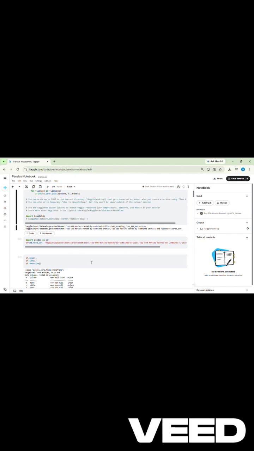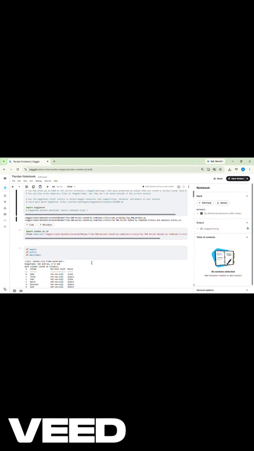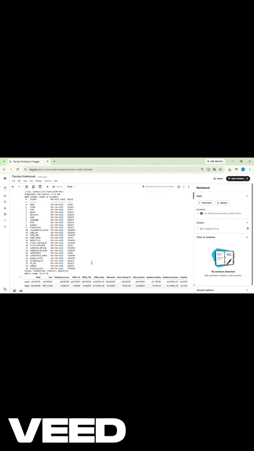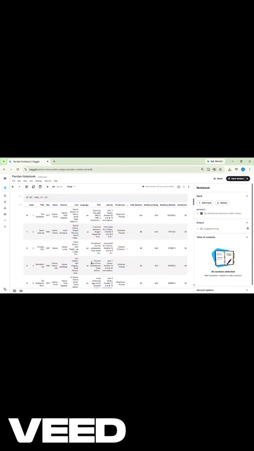This is where beginner data scientists make a huge mistake. They ruthlessly drop the missing rows, but we played it smart. We handled the missing text fields in cast and production by using fillna to keep our data structure intact. And when it came to the Google score, we swapped the missing values with the median instead of the mean, because extreme outliers can completely skew your averages. Clean data, heavy insights.